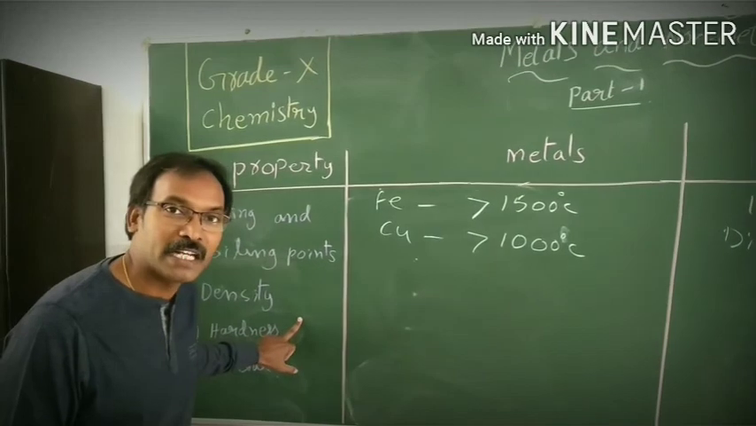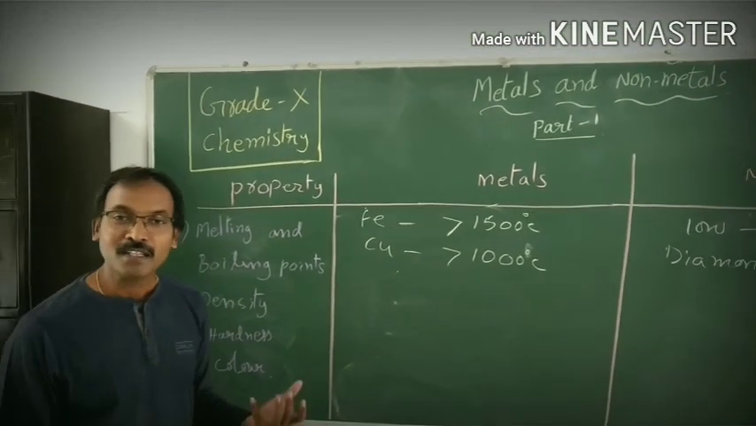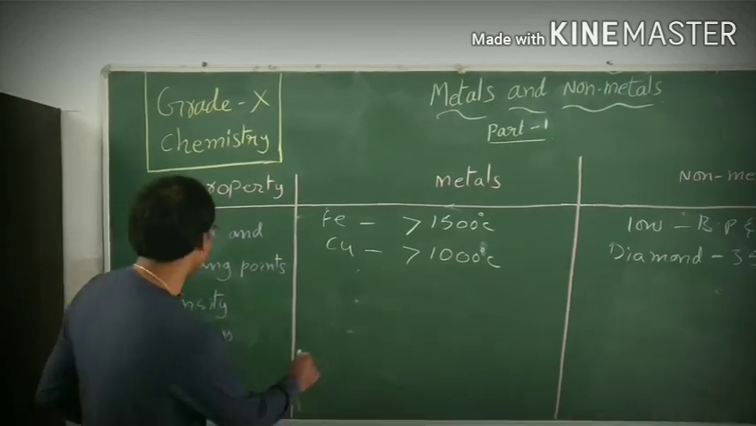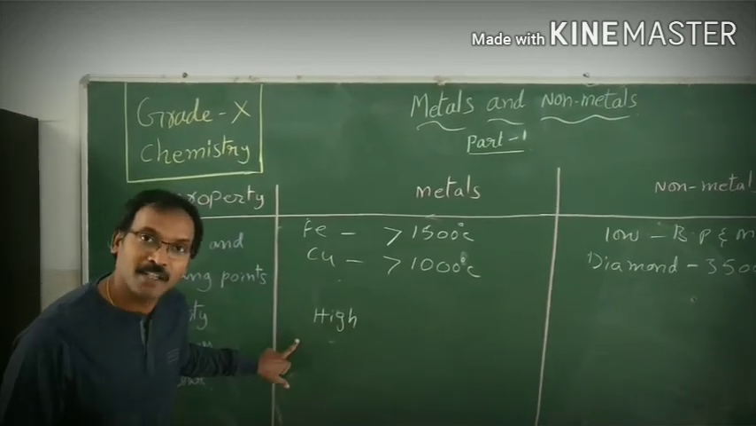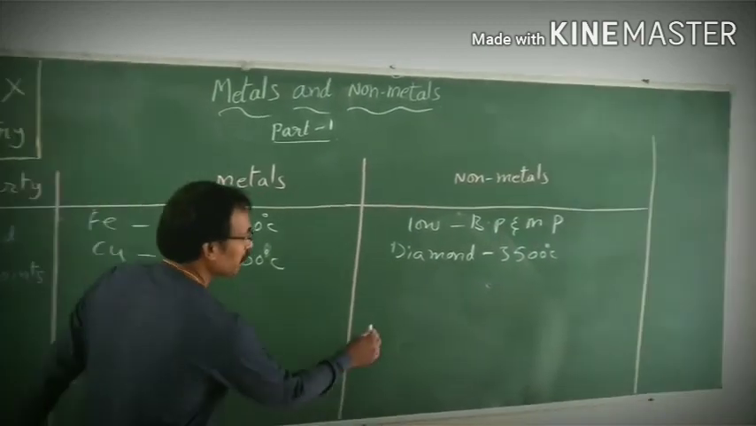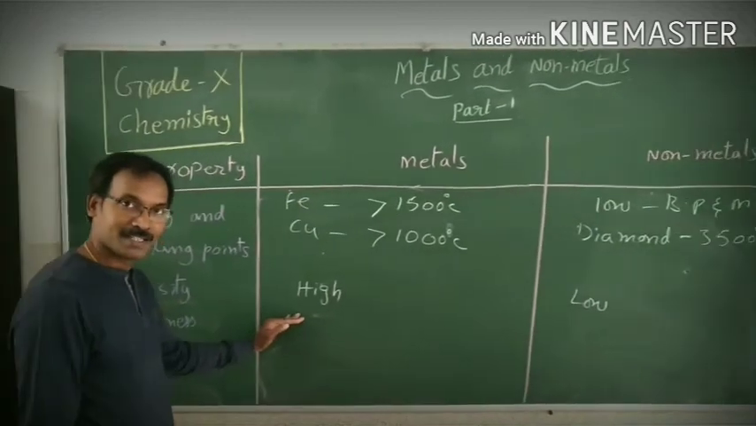When we are talking about density, all the metals are in the solid state by default, and they have high densities compared with the non-metals. And the non-metals have low density compared with the metals.